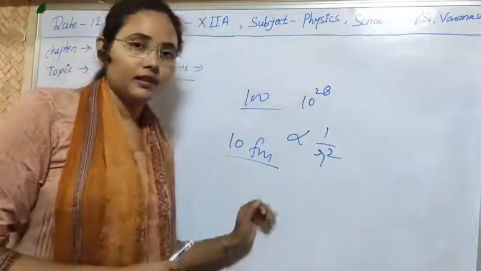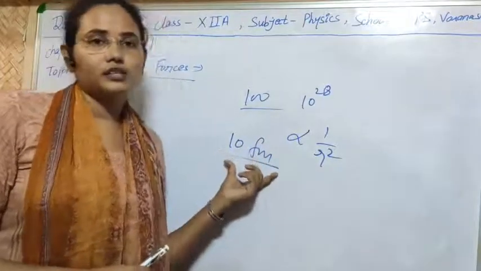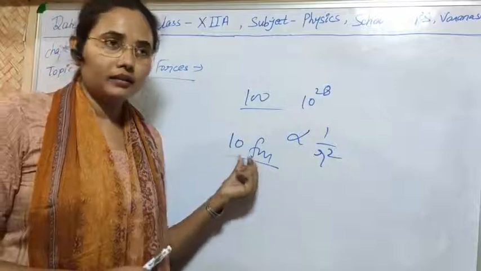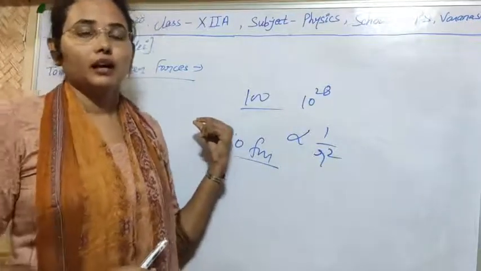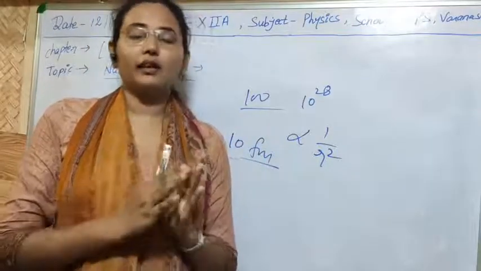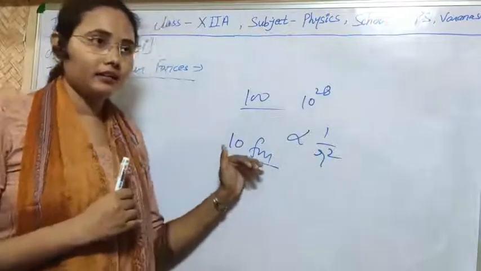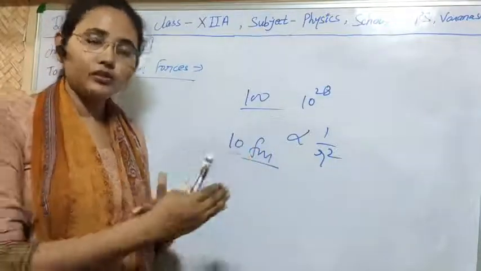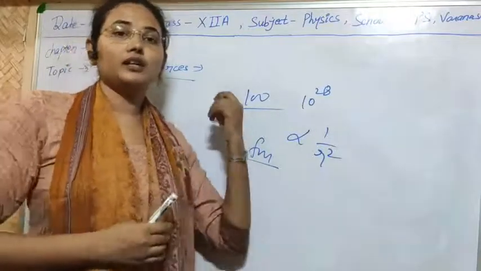Beyond 10 Fermi its value becomes 0, and within 10 Fermi it has some value. Nuclear forces act in that region, and on reducing the distance below 10 Fermi its value increases.